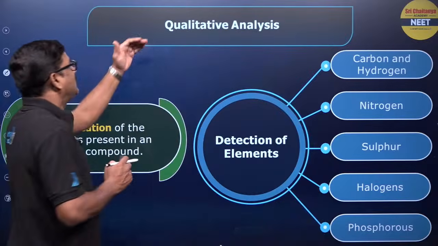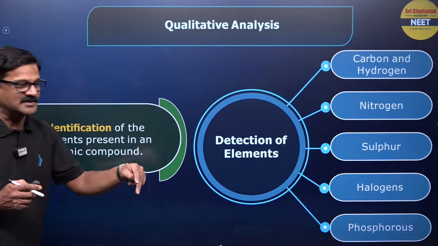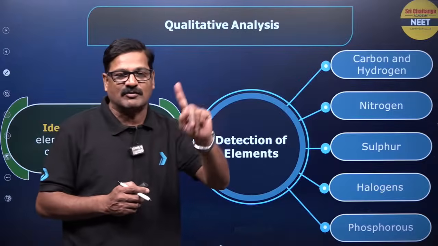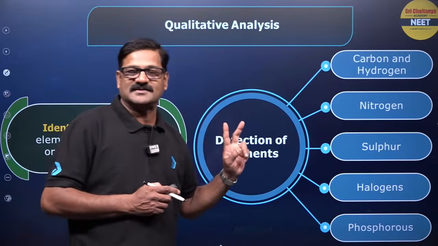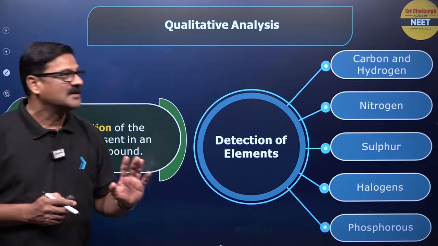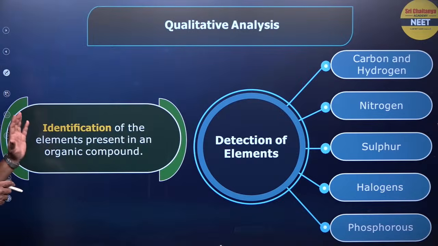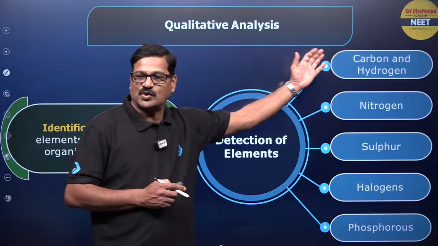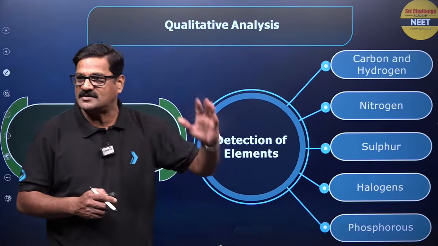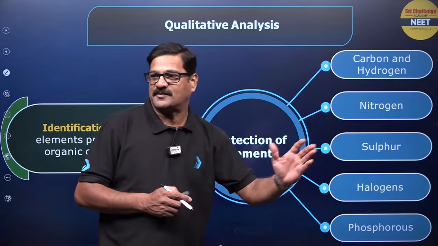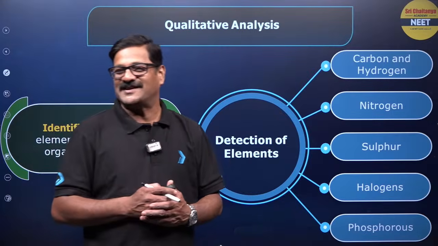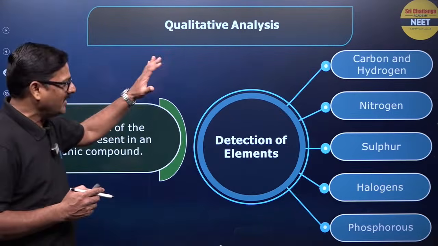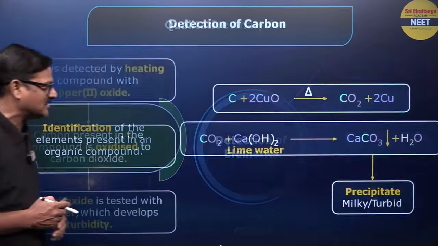In this qualitative analysis, आज हम चर्चा करने वाले दो चीज का है, एक क्वालिटेटिव एनालिसिस है और एक क्वांटिटेटिव एनालिसिस है. So in the qualitative analysis, identification of elements present in organic compounds, detection of elements, चाहे इसको कार्बन और हाइड्रोजन होगा, नाइट्रोजन, सल्फर, हैलोजन एंड फास्फोरस भी होगा. Life is chemistry. Good afternoon. Hi. So in this, let us see carbon and hydrogen कैसे detect कर सकता है.